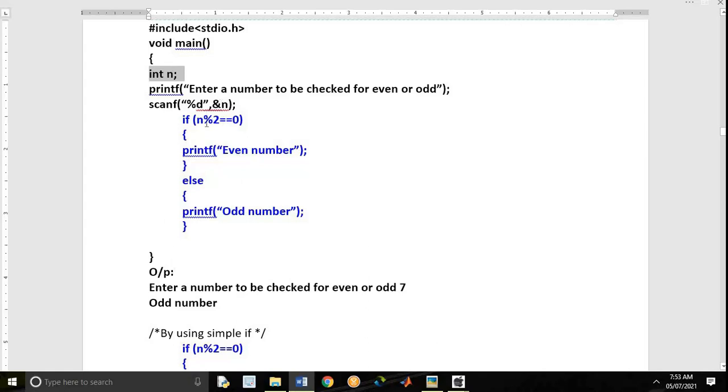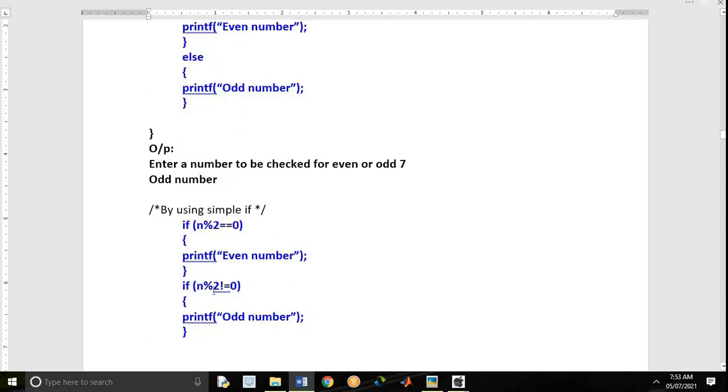I enter 17. 17 mod 2. 2 8s are 16. Remainder is 1. 1 matches with 0? No. That is odd number. Okay. Means here we solved it by using if else. You can solve the same problem by using simple if, that is what we studied in the last lecture video.